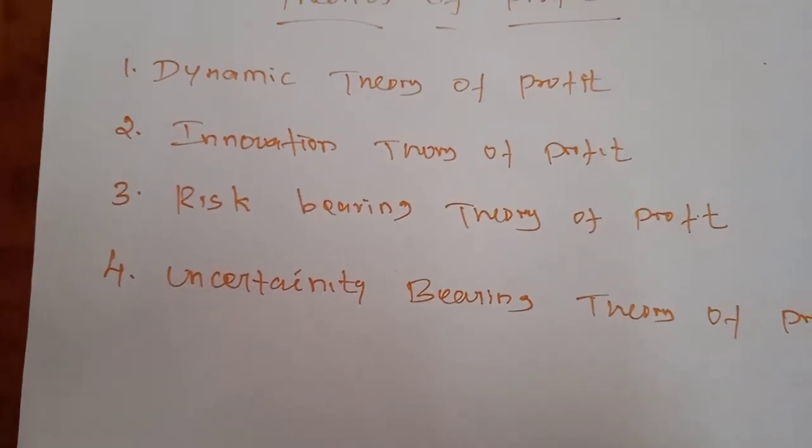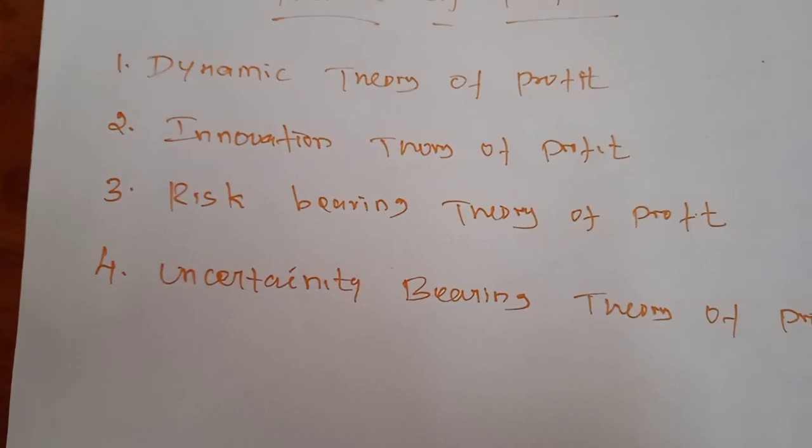Therefore, there is no role for an entrepreneur in a static society.